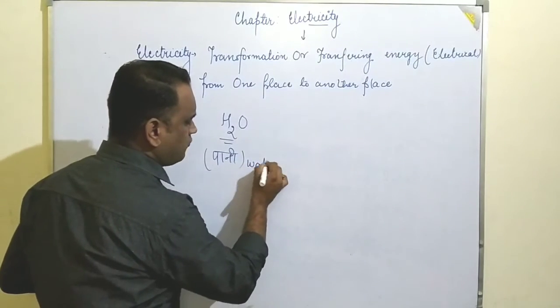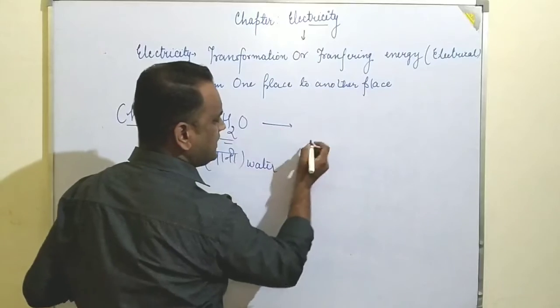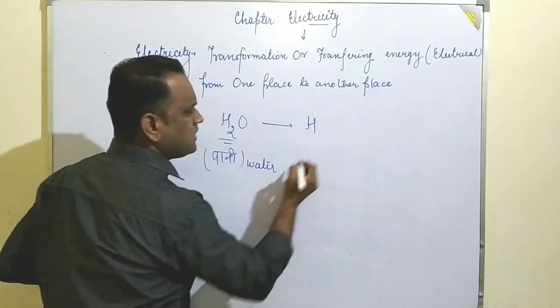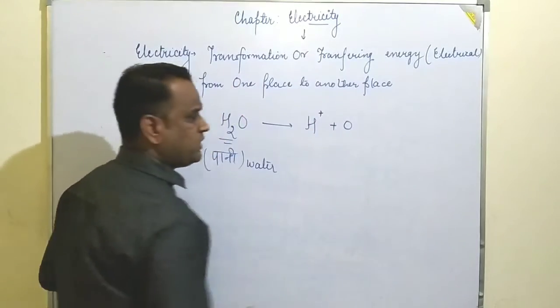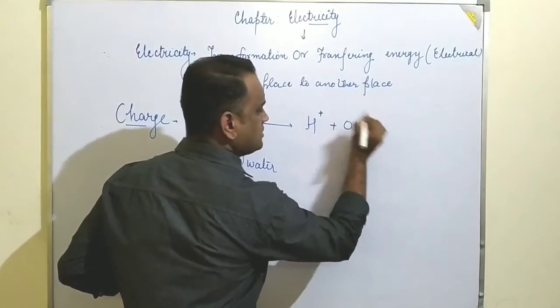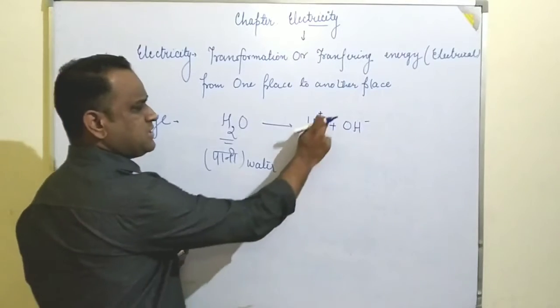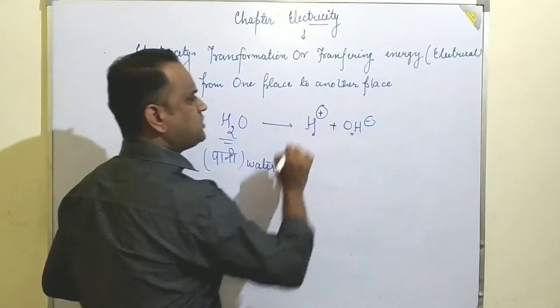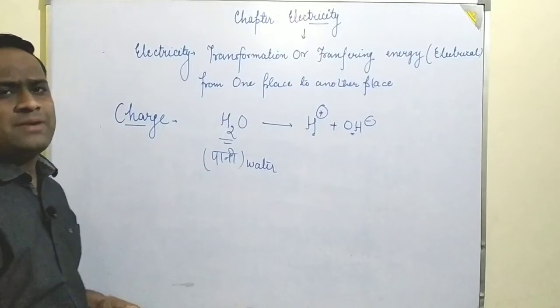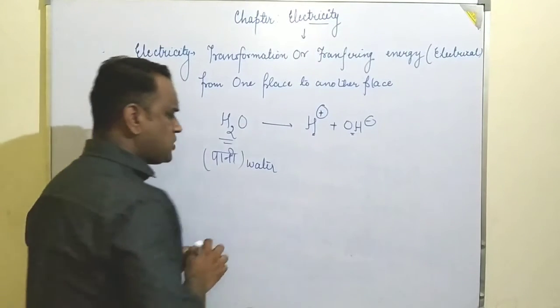What is H2O? Whenever it decomposes, what happens? It decomposes into the H plus ion and the OH minus ion. So these are H plus and OH minus. H plus is a positive charge and OH minus is a negative charge. So what do you mean by the charge?